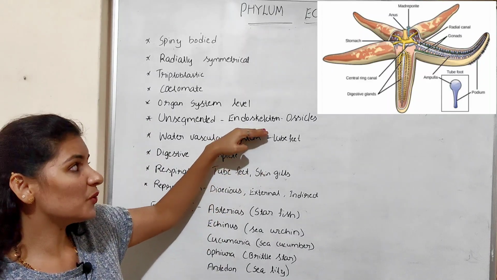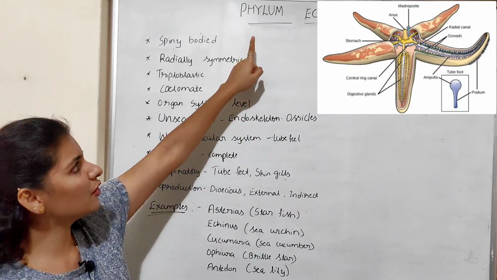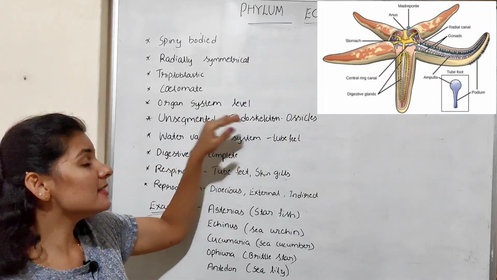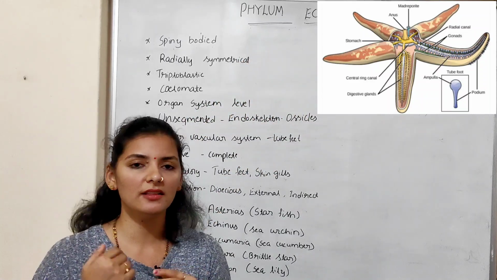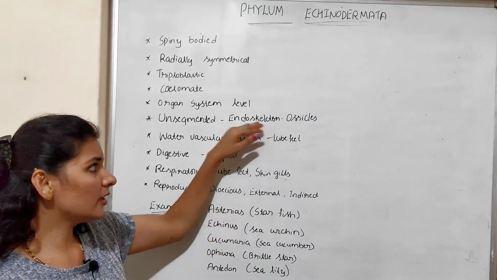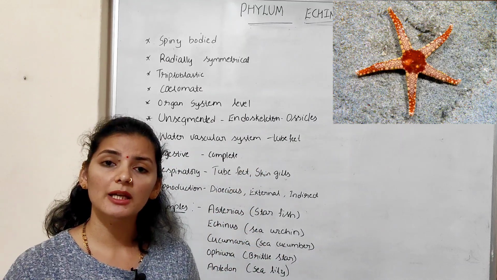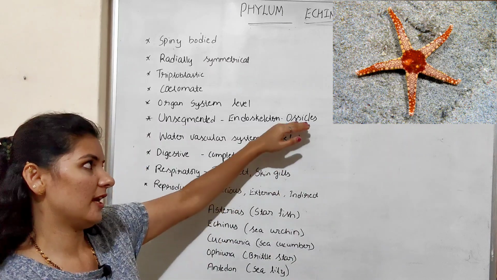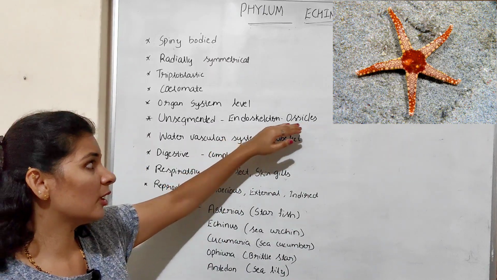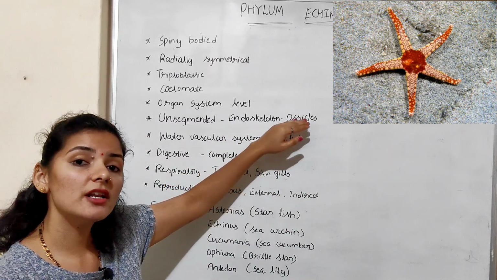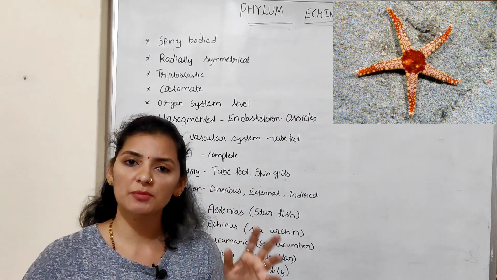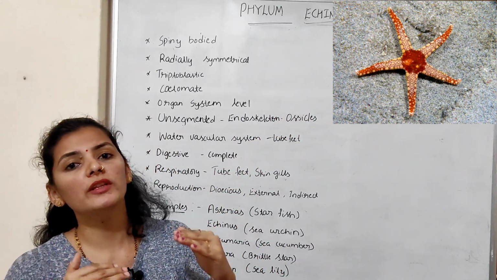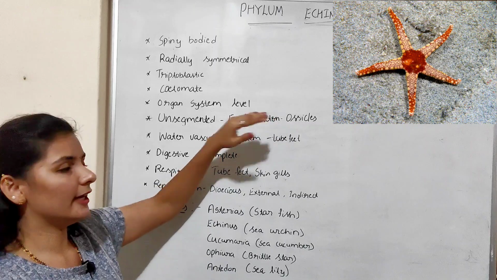So presence of endoskeleton is one of the important characters of phylum Echinodermata, and this endoskeleton is covered by a thin layer of skin. The endoskeleton is made up of several interlocking calcareous units called ossicles. The ossicles are made of calcium carbonate, and they interlock with each other to form the full endoskeleton.